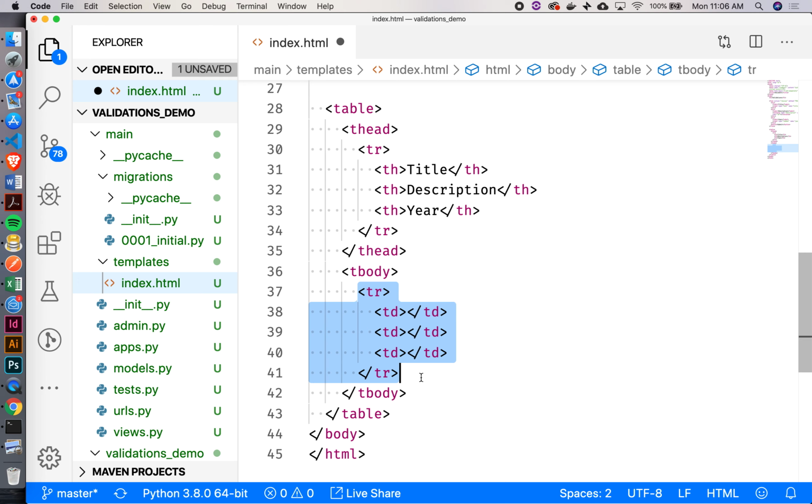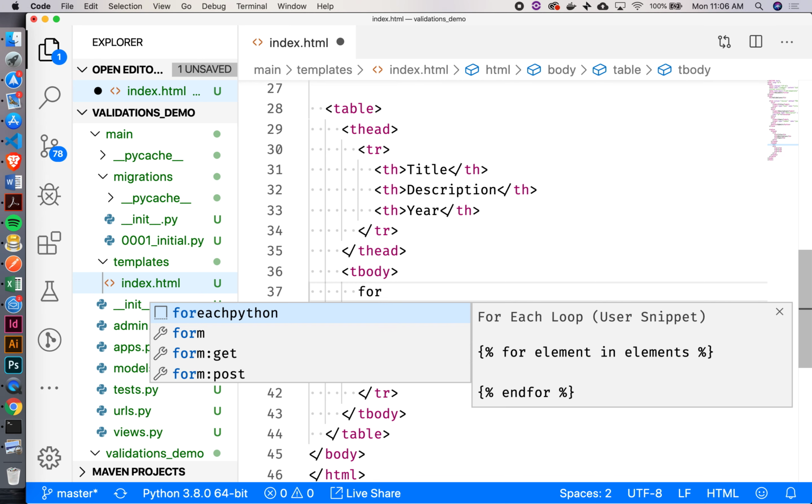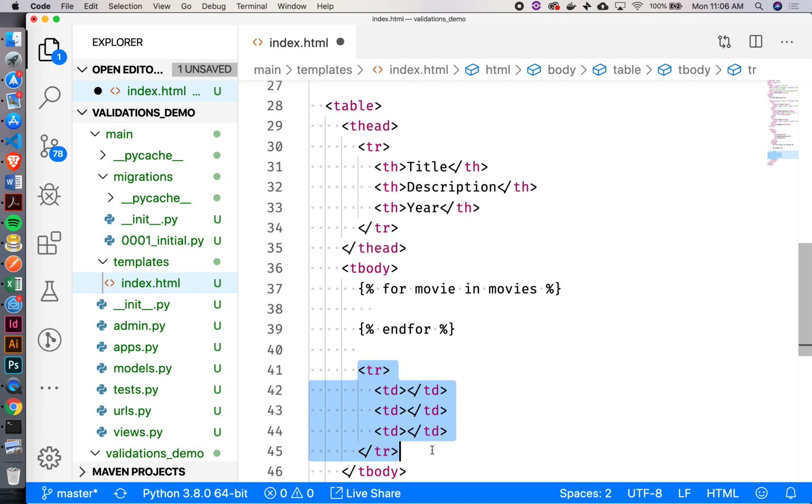You guys remember how we can loop through something here? I feel like I have a shortcut that I created for each Python. Oh, sick. I do indeed. For element in elements. All right, so what I'm going to do is say for movie in movies. Okay, and then let's just move this table row inside there.